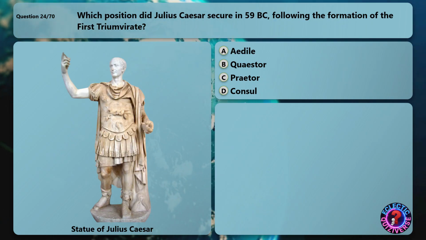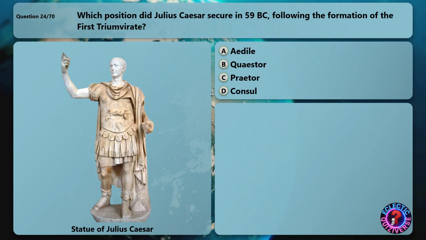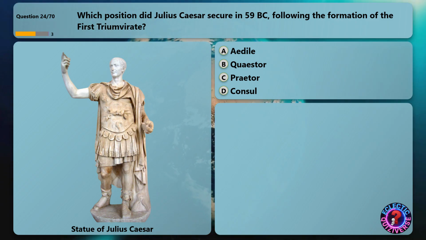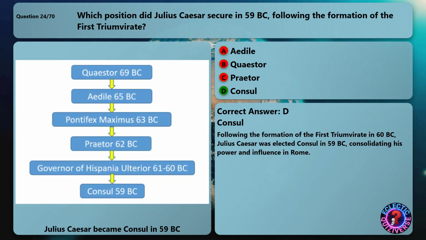Which position did Julius Caesar secure in 59 BC, following the formation of the first triumvirate? The correct answer is consul. Following the formation of the first triumvirate in 60 BC, Julius Caesar was elected consul in 59 BC, consolidating his power and influence in Rome.